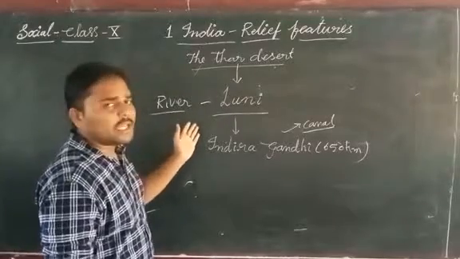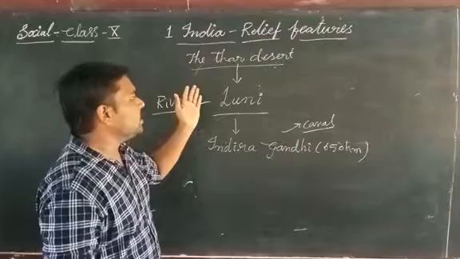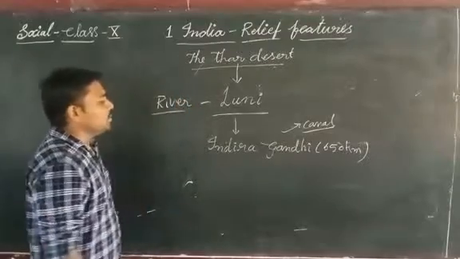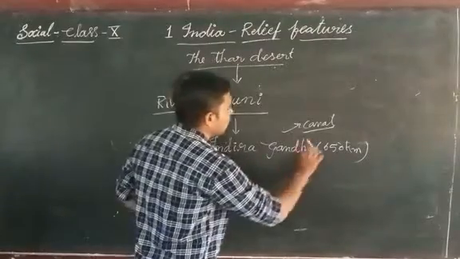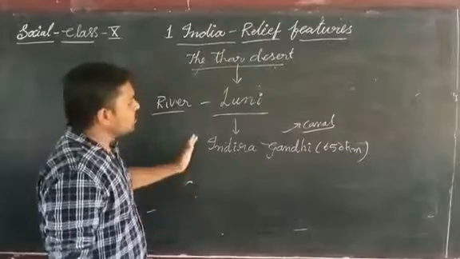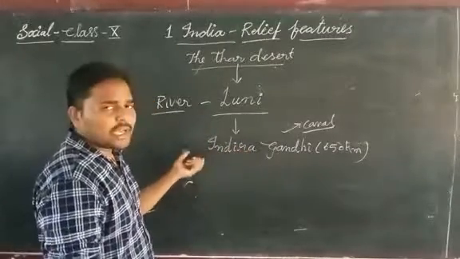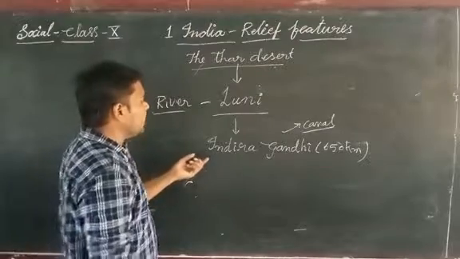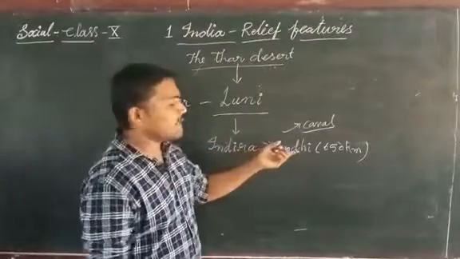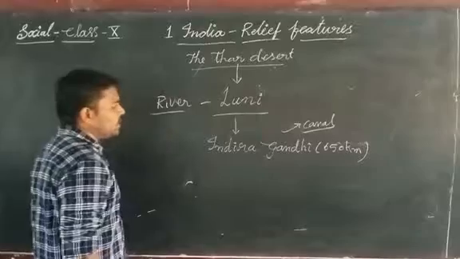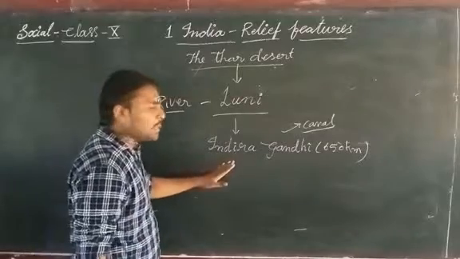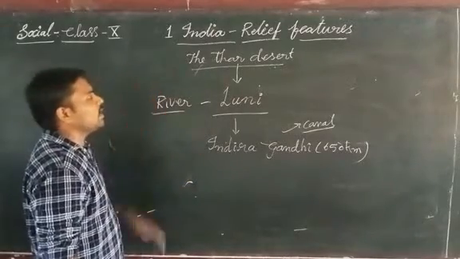The only river flowing through the Thar Desert is the Loni. For cultivation in the Thar Desert, the government constructed the longest canal in India, the Indira Gandhi Canal, which is very useful for cultivation.